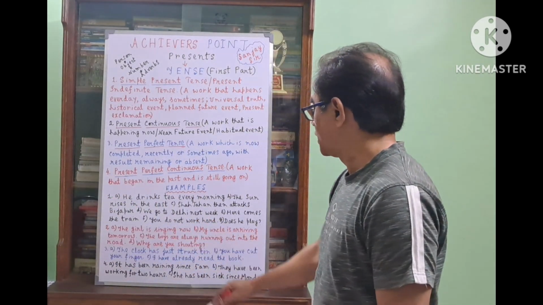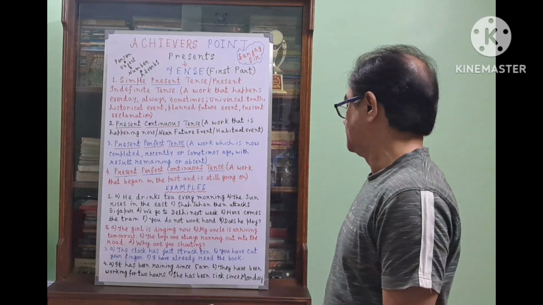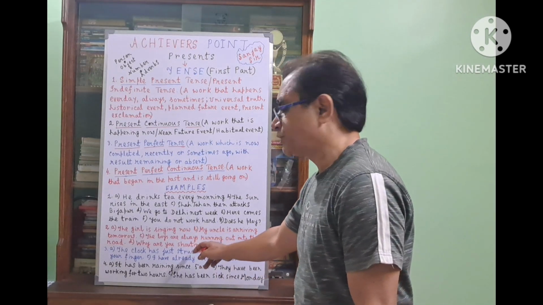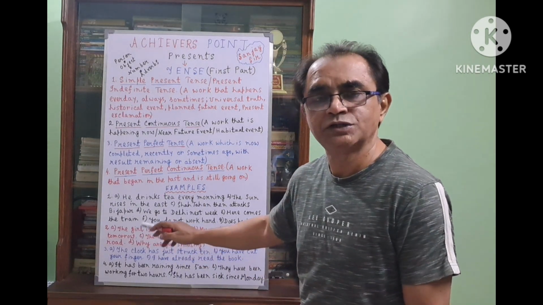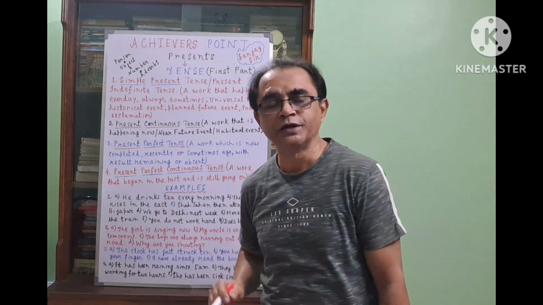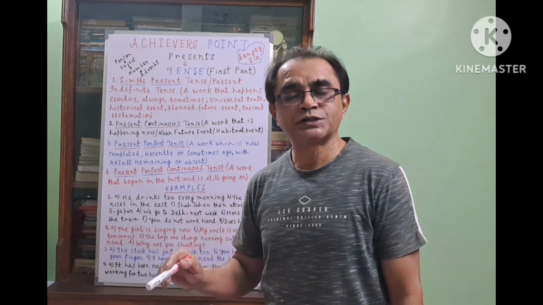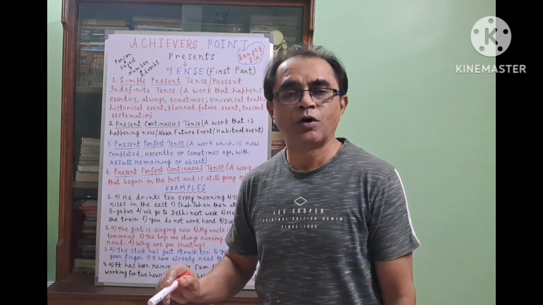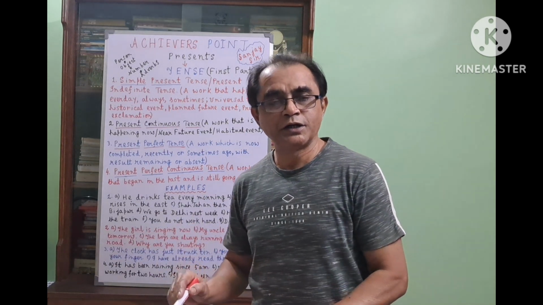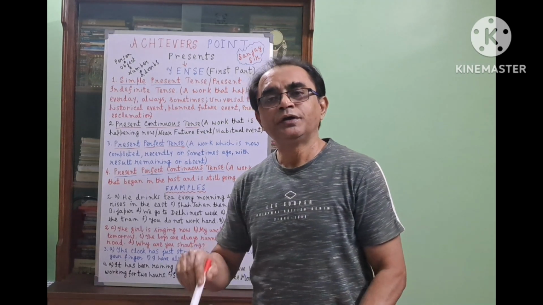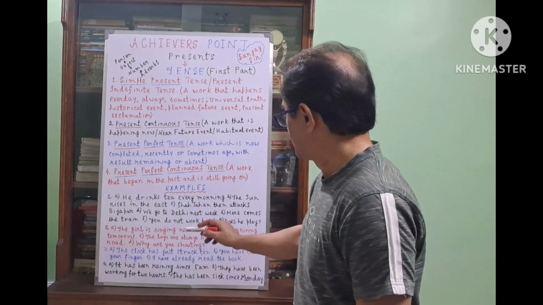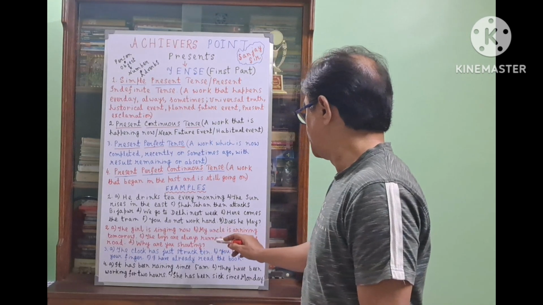Like this one, the clock has just struck 10. Has just struck. Struck is the past participle form. Strike, struck, struck. One thing, students, you have to remember the verb forms: present tense, past tense and past participle form. This is very important to write correct English, to speak correct English and to use proper tense. The clock has just struck 10.